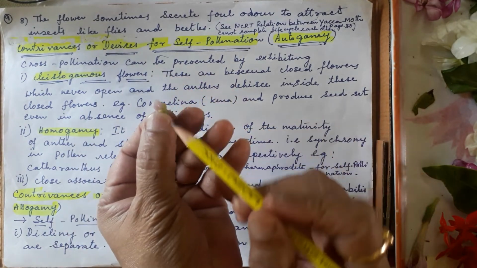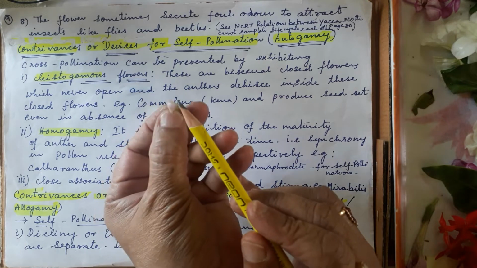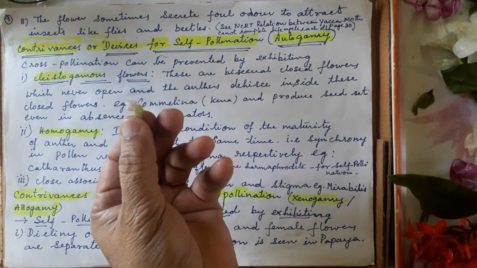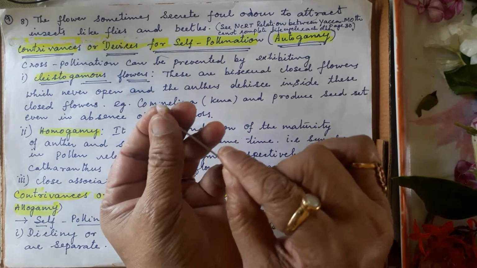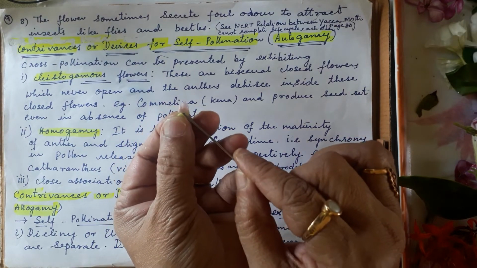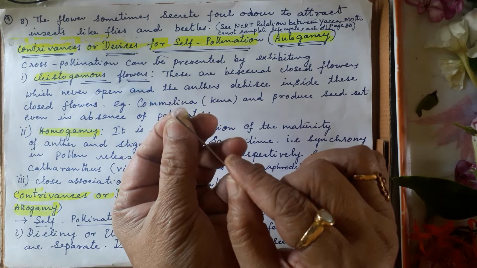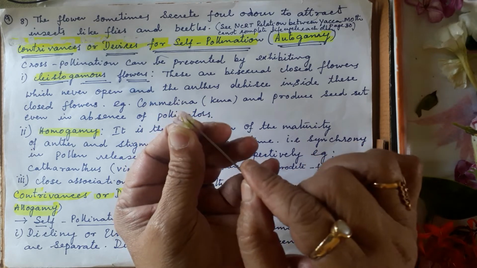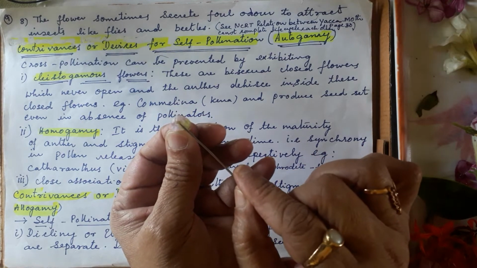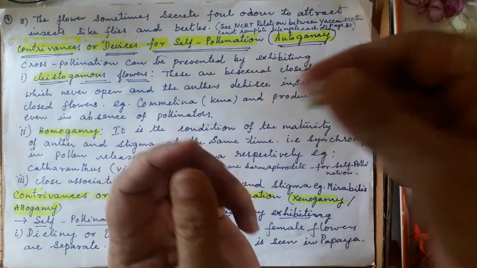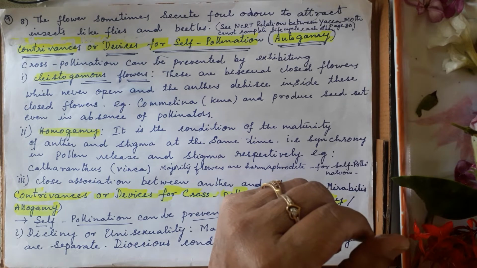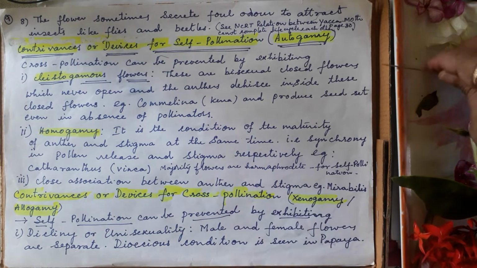This flower never opens. Inside it only the pistil and everything is there. So automatically, the flower shape itself helps for self pollination.